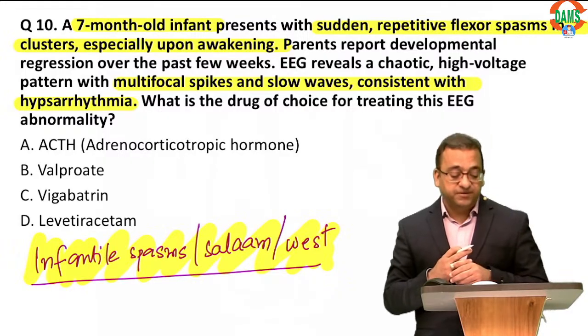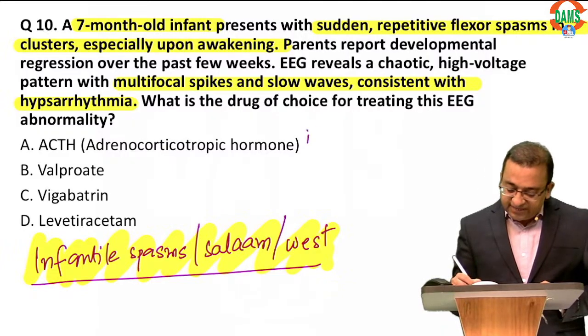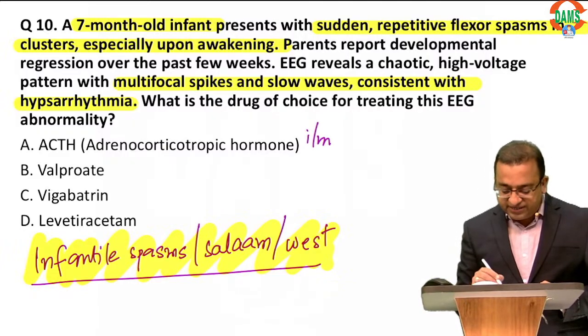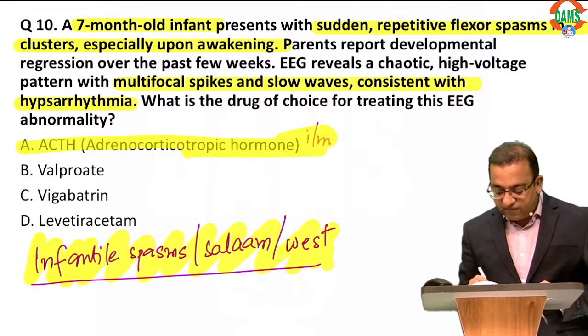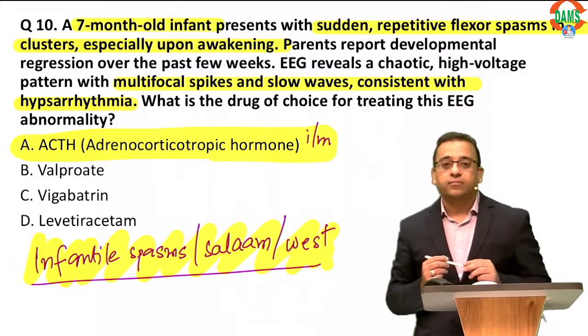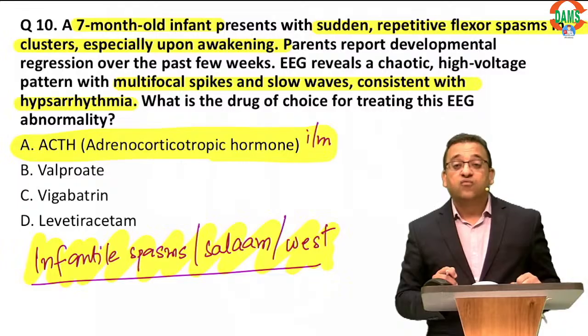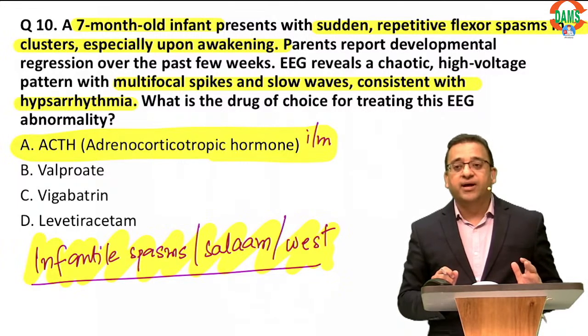Okay, hypsarrhythmia. Remember, the drug of choice for infantile spasms is intramuscular ACTH, followed by vigabatrin.